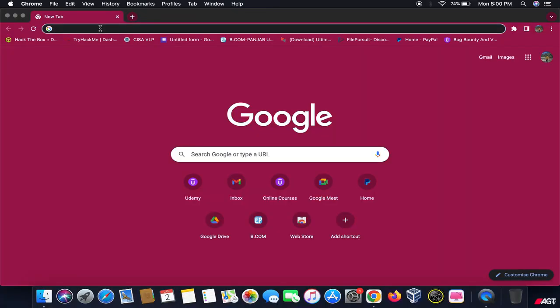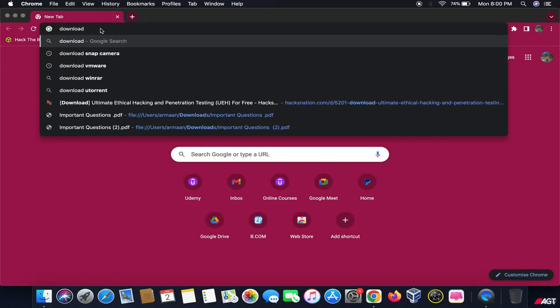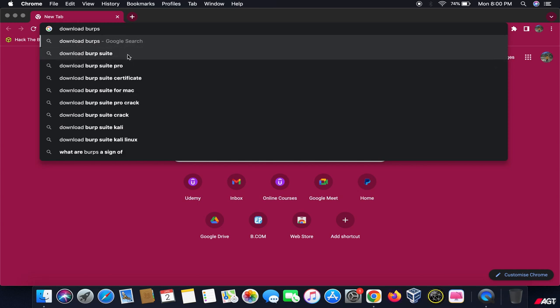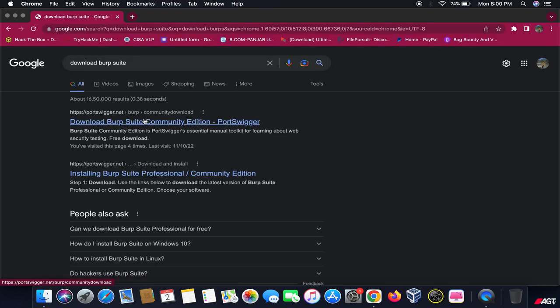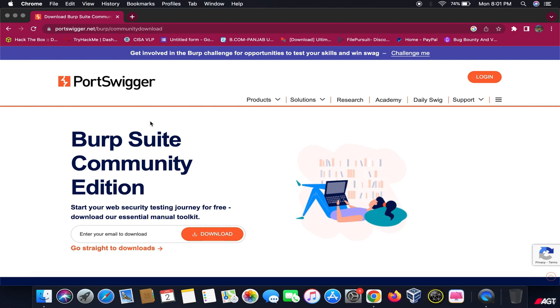For downloading Burpsuit, you have to search for download Burpsuit. Then you need to go to portswigger.net, which is the official owner of Burpsuit. There are two versions of Burpsuit: one is the Community one, and the other is the Professional one. I will teach you the whole course through the Community version so that you can follow the course easily and have access to the right software.